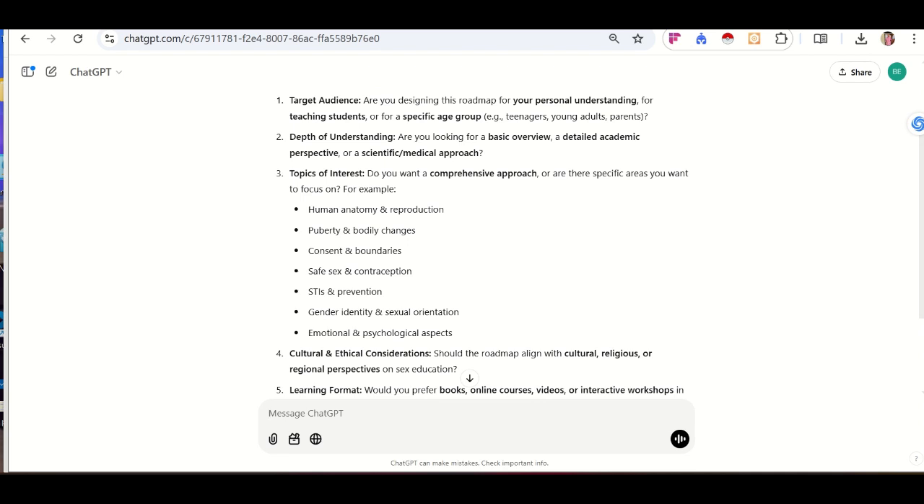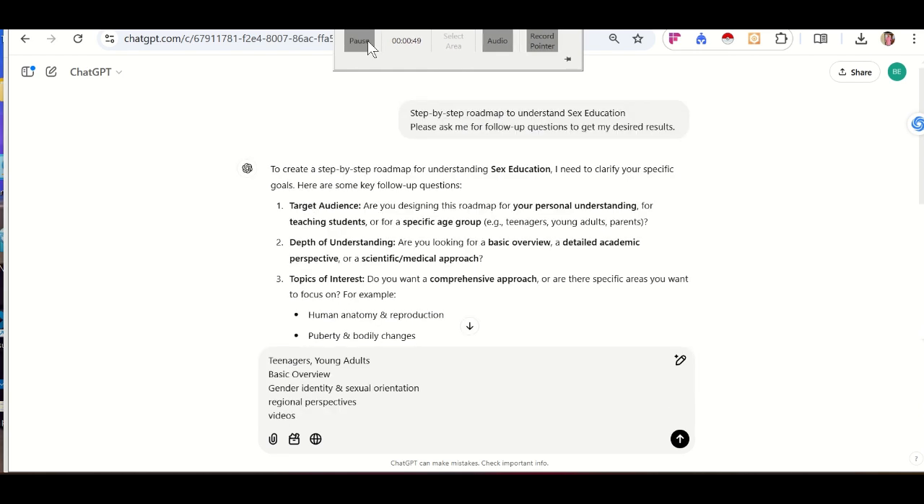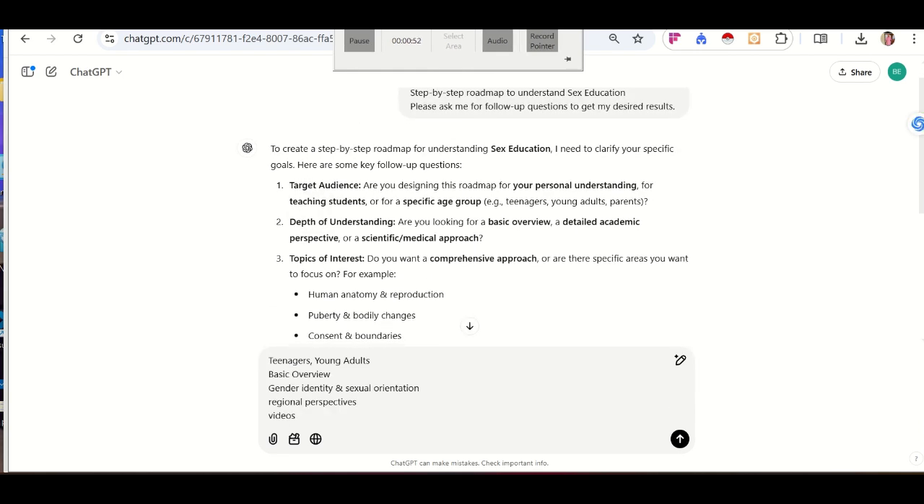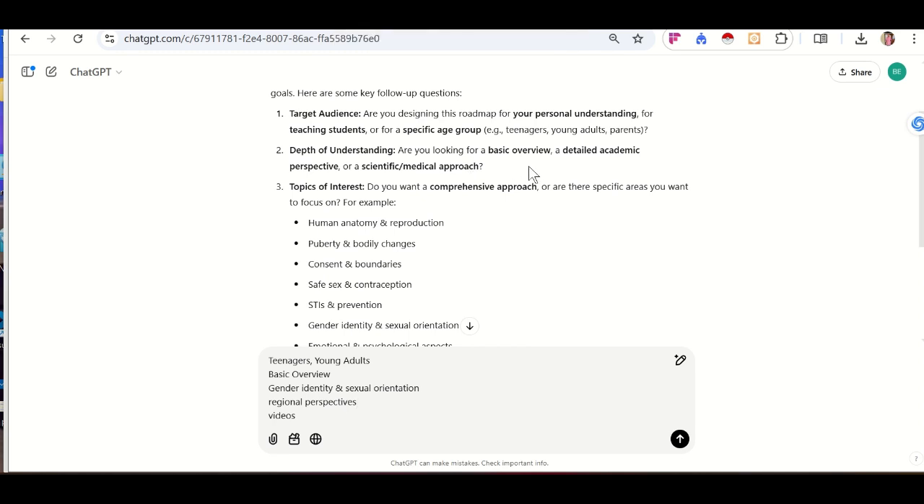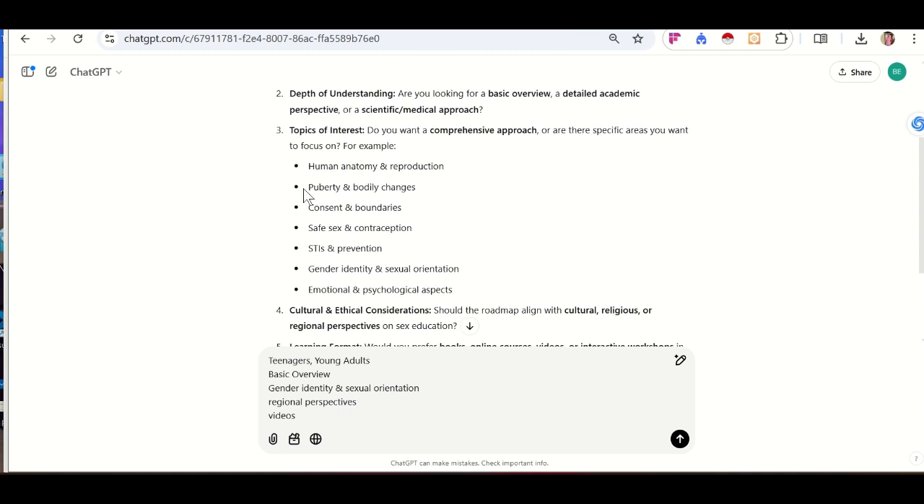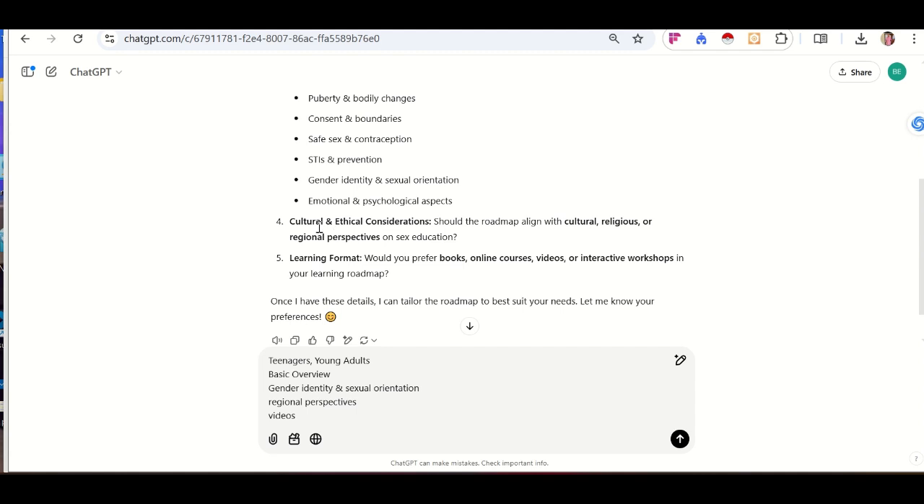So I will give you the answer now. If you consider the approach I used, I asked it follow-up questions, so it helped me to define the target, the depth of understanding. Do I want something that is very detailed? Do I want something that is basic? And then topic of interest. We have various topics of interest when it has to do with sex education, right? So I chose gender identity and sexual orientation. And then it also asks for cultural and ethical consideration, so I asked it for regional perspectives. Then it asks for learning format. I chose videos. So let's check it out.